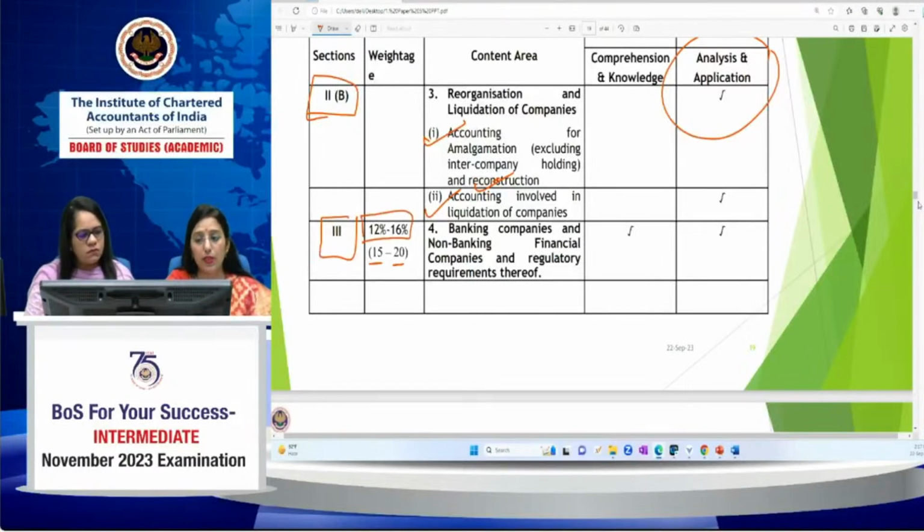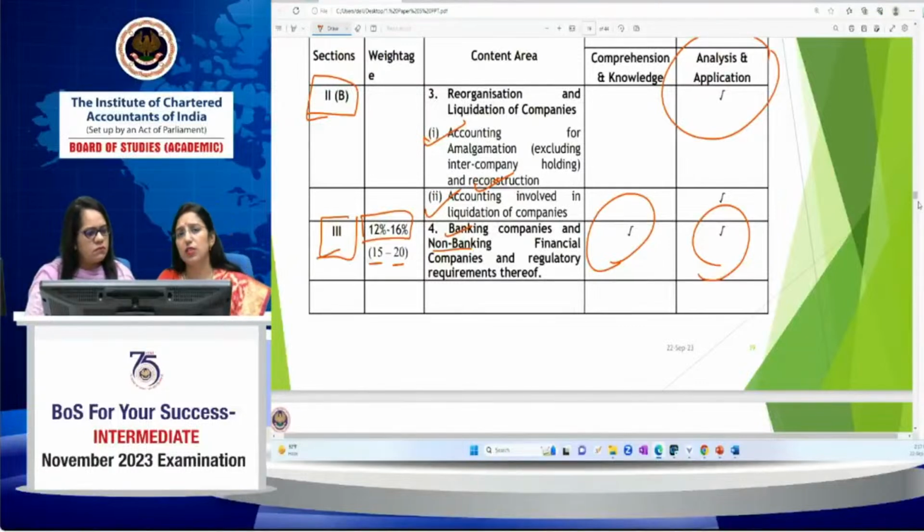The topics related to this are banking and NBFC. From these two topics, it can be from comprehension and knowledge and application and analysis. Both types of questions may be asked from this section 3. The weightage given to this section is very small, so you can prepare these questions after preparing all the major part of your syllabus.